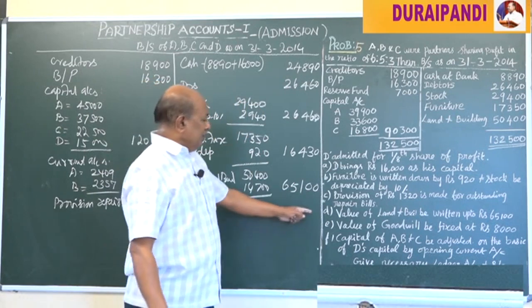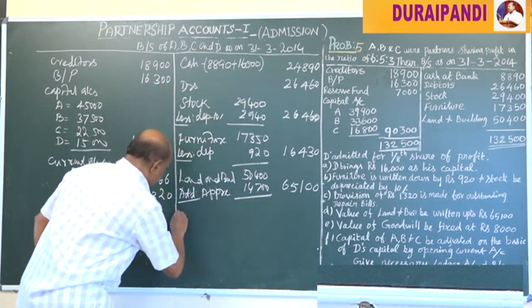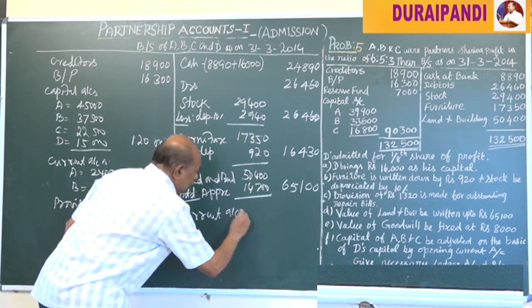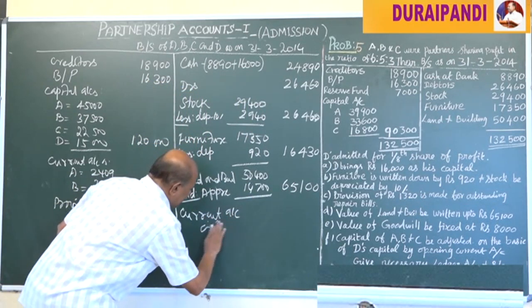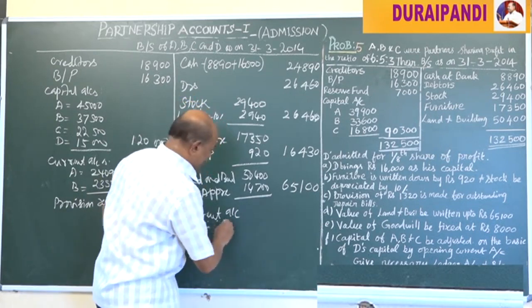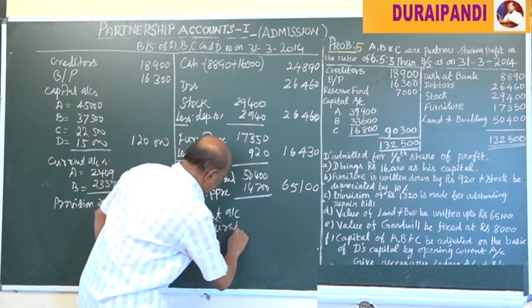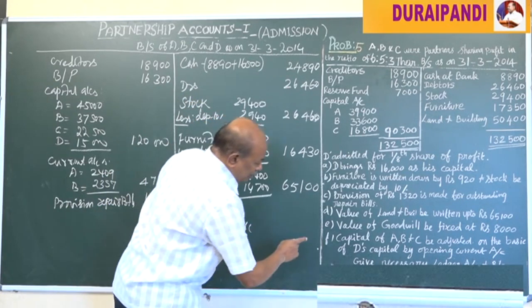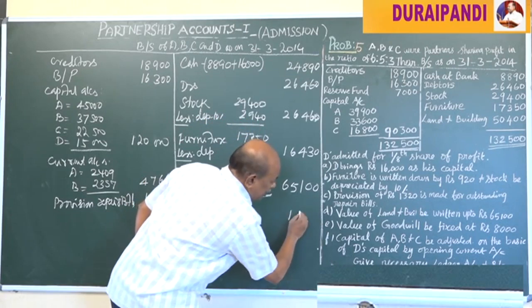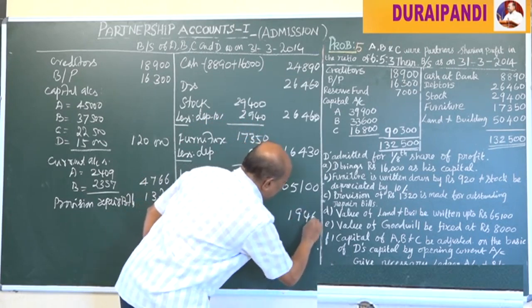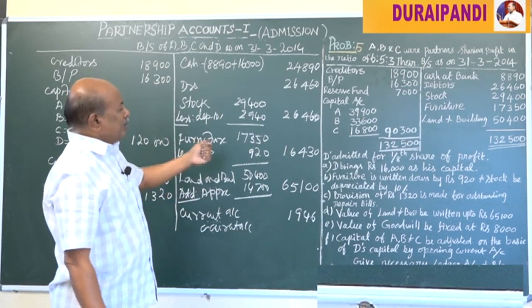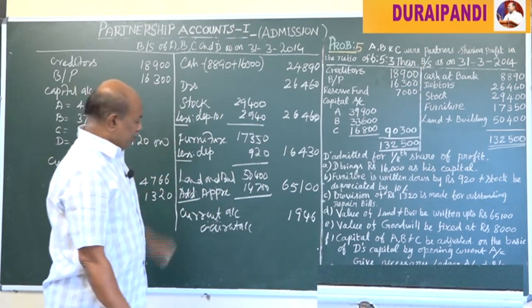Then the current account of the partner, C's current account, 1,946. I think these are all items appearing in the final balance sheet.